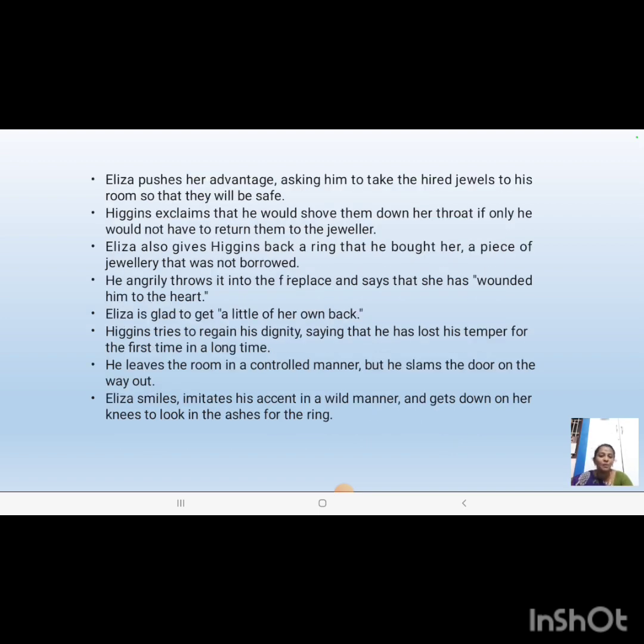So a clash will begin between Higgins and Eliza. Eliza will hand over everything, even a ring which was presented by Higgins. She'll throw it into the fire, and she'll walk out of the room. When she goes down, she will find Freddie, who is waiting for her.